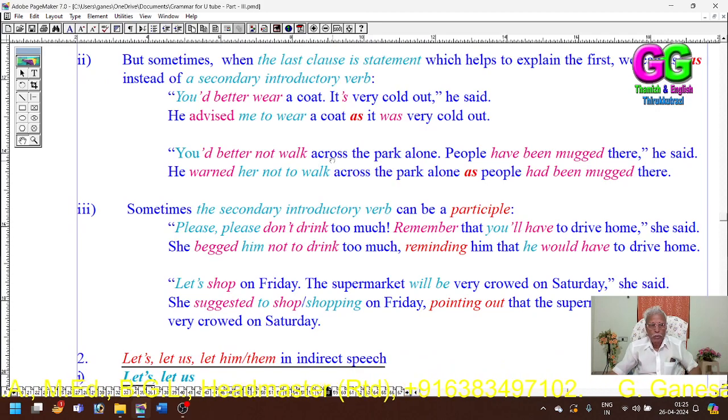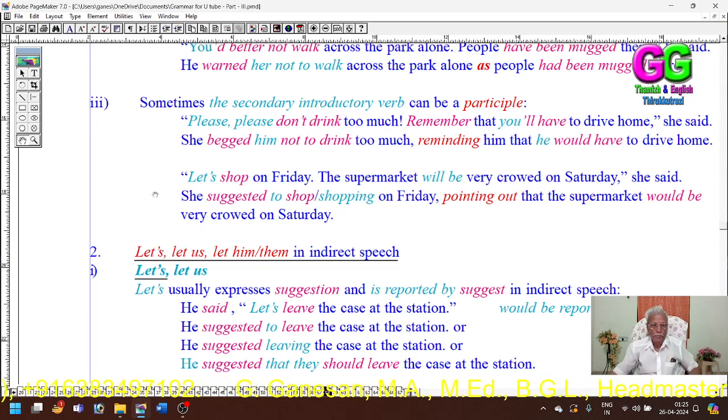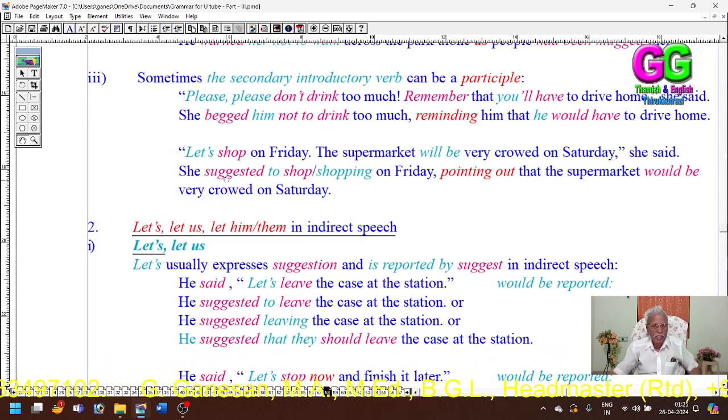"You'd better not." "Let us shop on Friday. The supermarket will be very crowded on Saturday," she said. She suggested to shop or shopping on Friday. This is the imperative sentence. Pointing out, that is, the statement is connected with this participle: pointing out that the supermarket would be very crowded on Saturday.